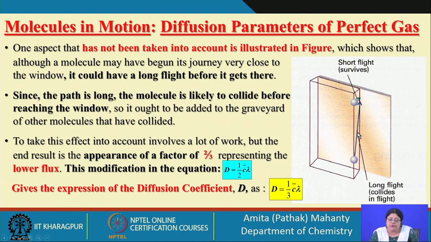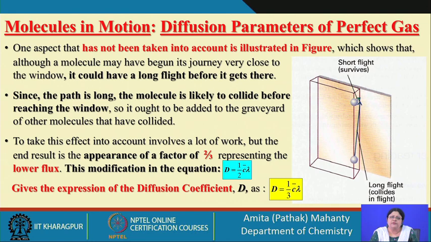Since the path is long, the molecules are likely to collide before they reach the window. If the path is too long, there are n number of possibilities that the particles will be moving a long distance, and if they are moving a long distance, it is not possible that they will reach the window without colliding.